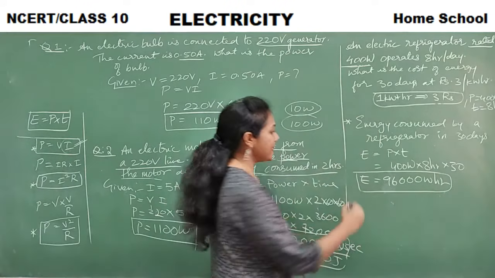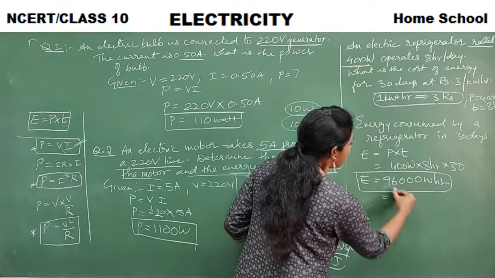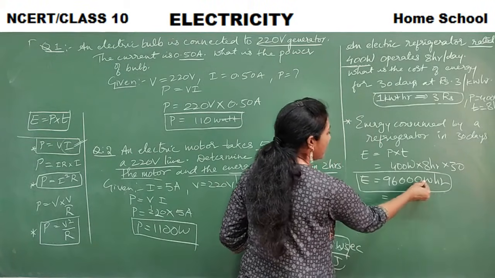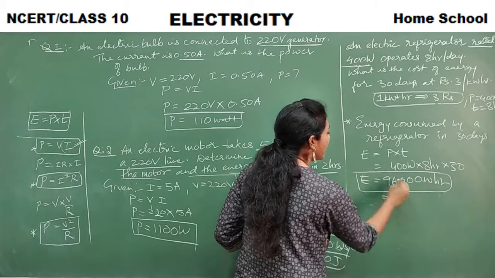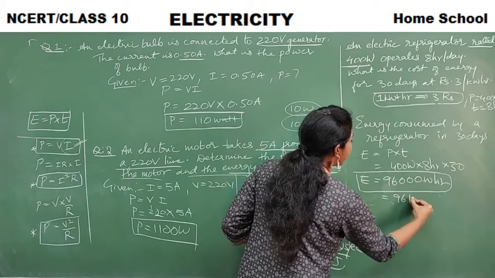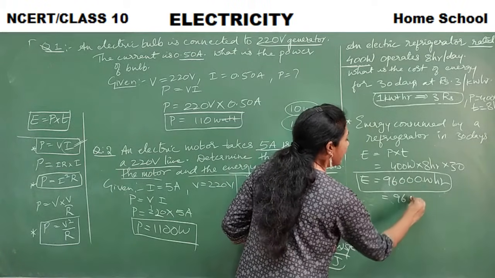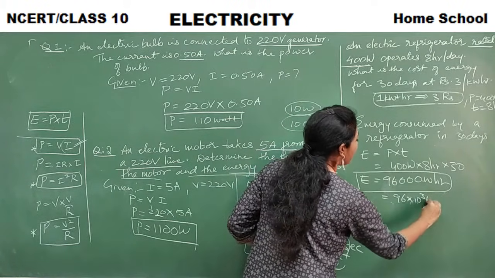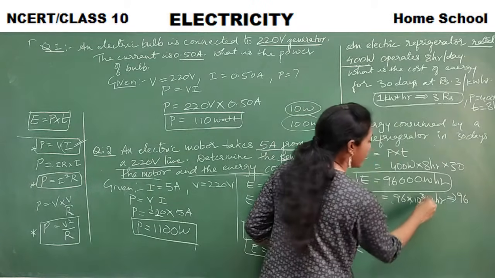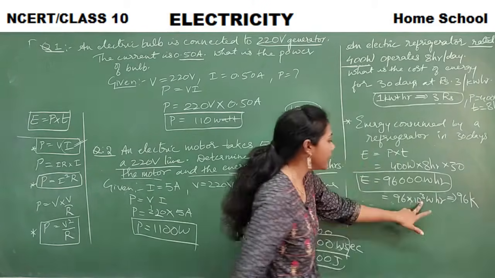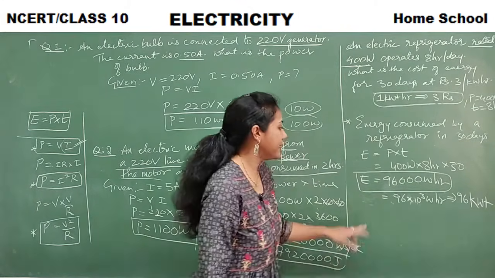Okay, and this I can put up as, I'll bring the point from here to here. So 96, into 10 to the power of 3 watt hour. 10 to the power of 3 means kilo, right? So kilowatt hour, right?